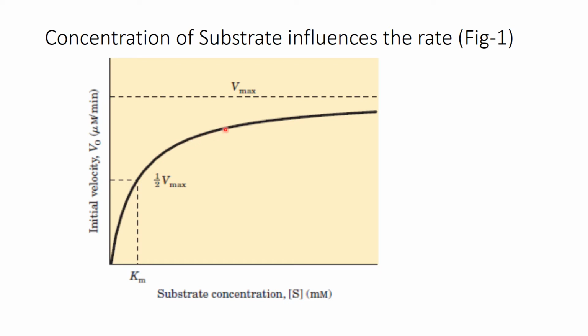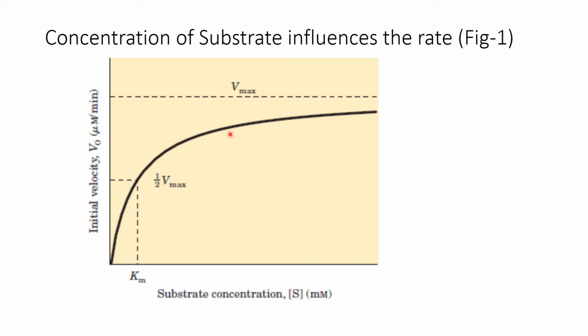It is increasing very gradually. Finally, if you increase the substrate concentration beyond this, the line will meet somewhere over here, which is the maximum velocity. So the conclusion is that initially the substrate concentration has a very big effect upon the velocity. This was the part from where the scientists started studying the kinetics of an enzyme.